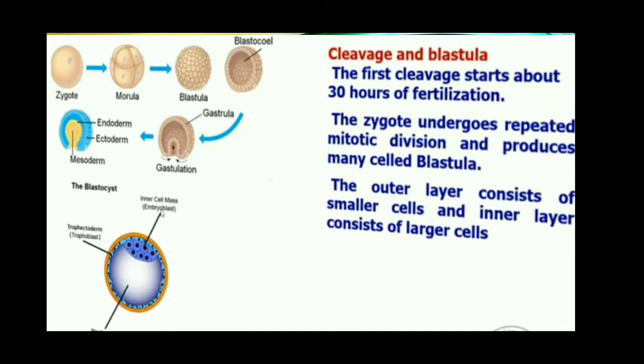See, this is the zygote. This zygote undergoes a series of mitotic divisions and forms the next stage, morula. Then it is converted into a multicellular structure called blastula. This blastula comprises an outer layer of smaller cells and an inner mass of larger cells.